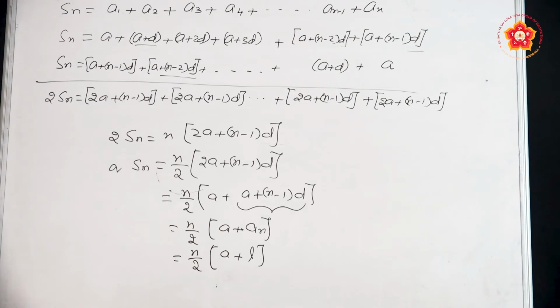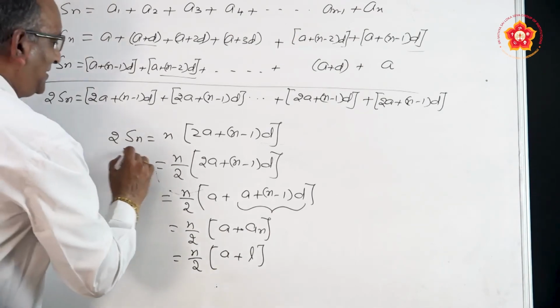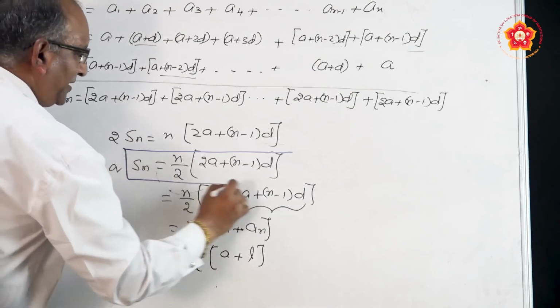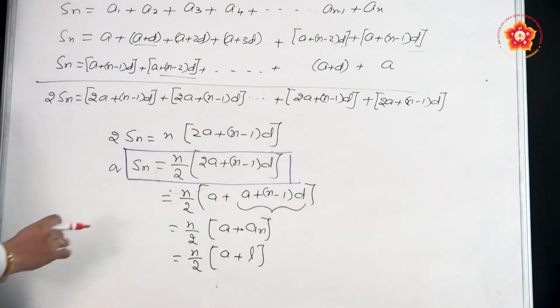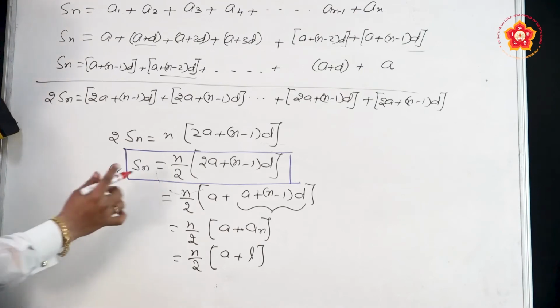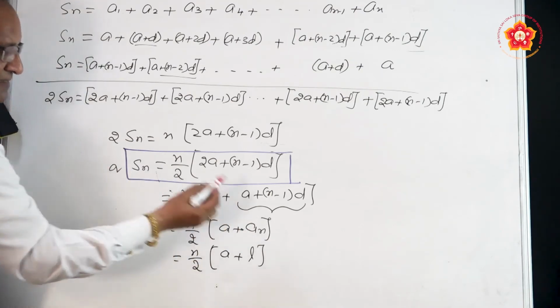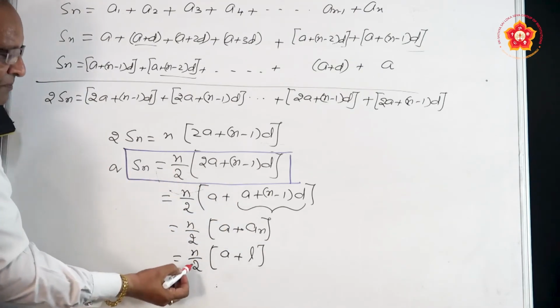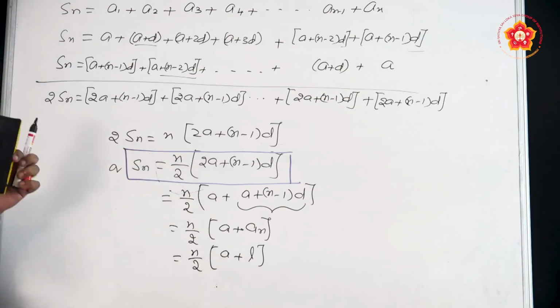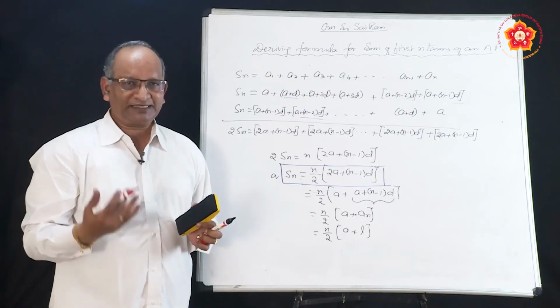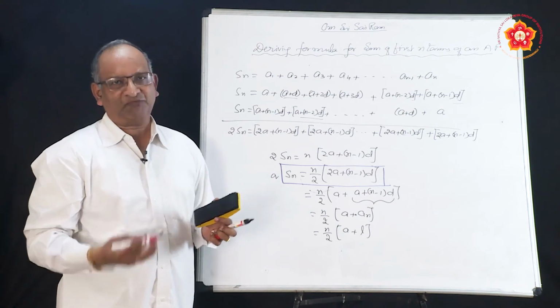And what is the formula? Sn is equal to n by 2, 2a plus (n minus 1) into d. Either you write it that way, or you write it as n by 2, a plus a n, or you write it as n by 2, a plus l. In whichever way, according to the situation, we can use the formula.